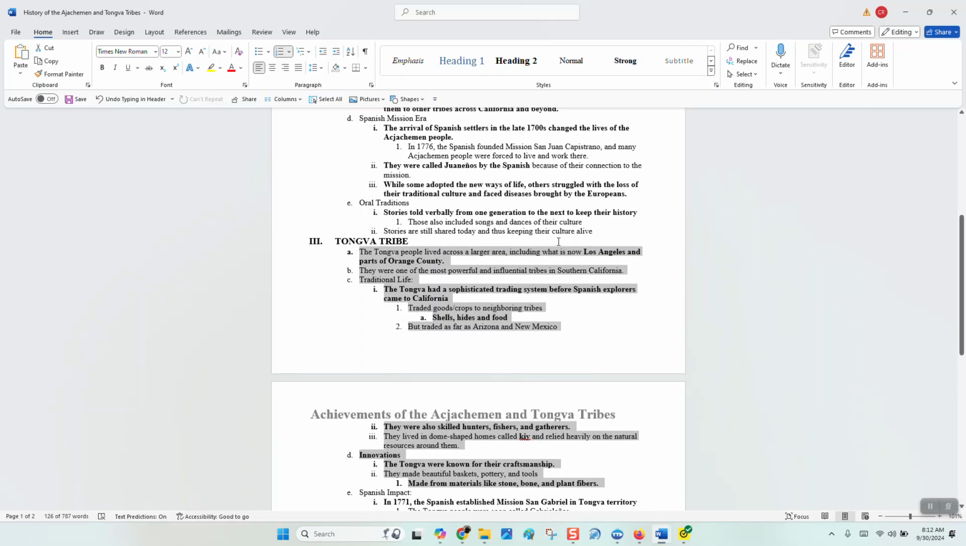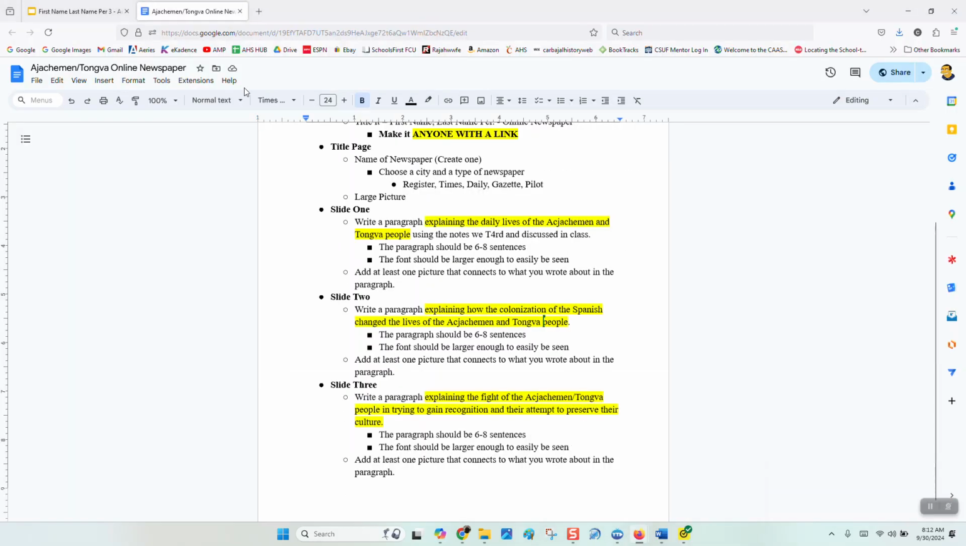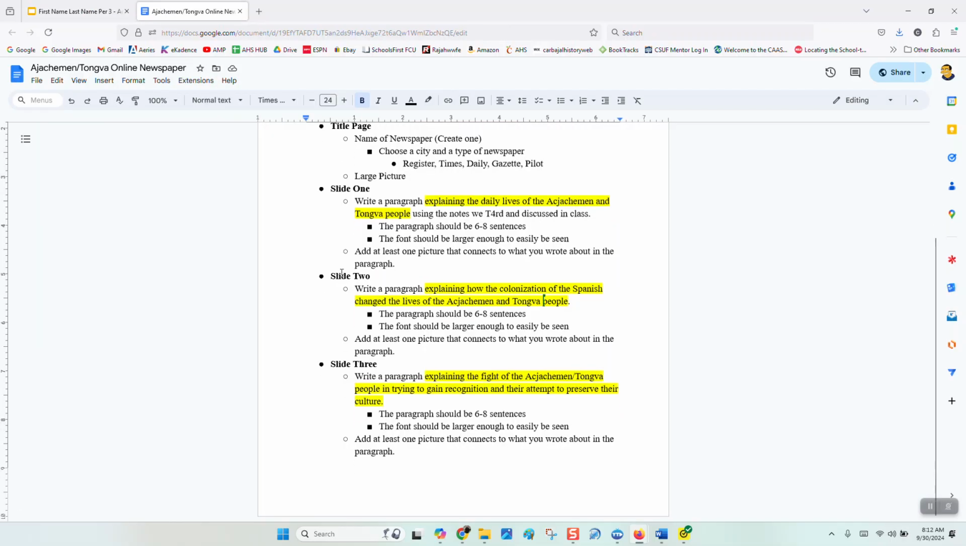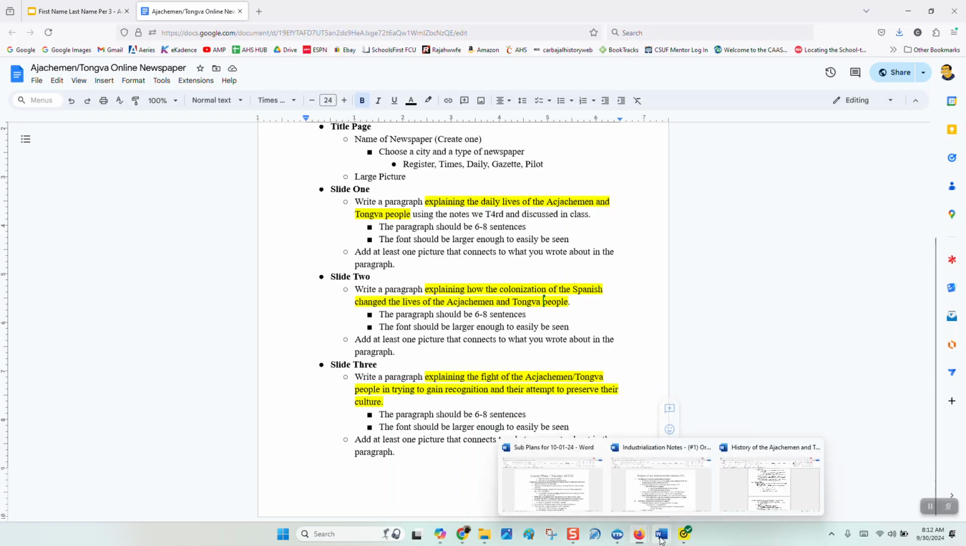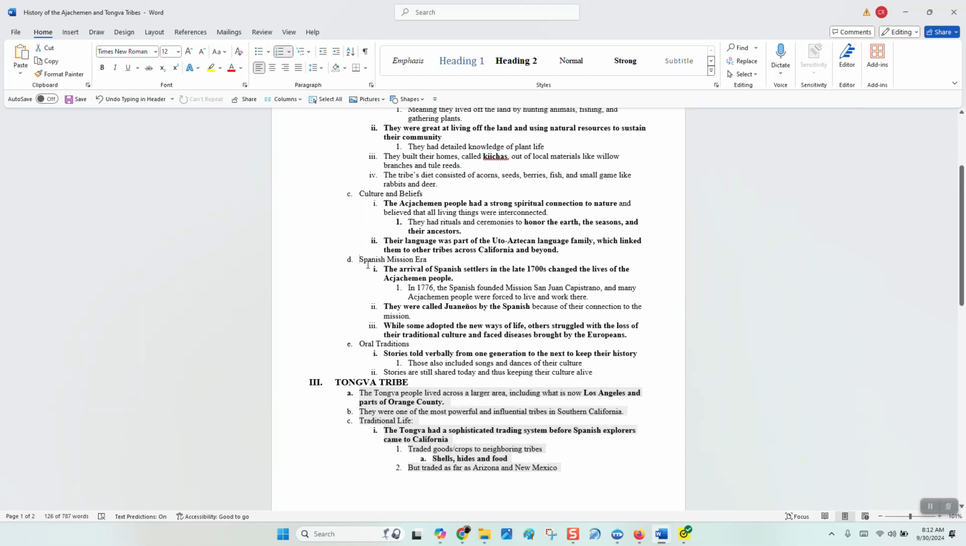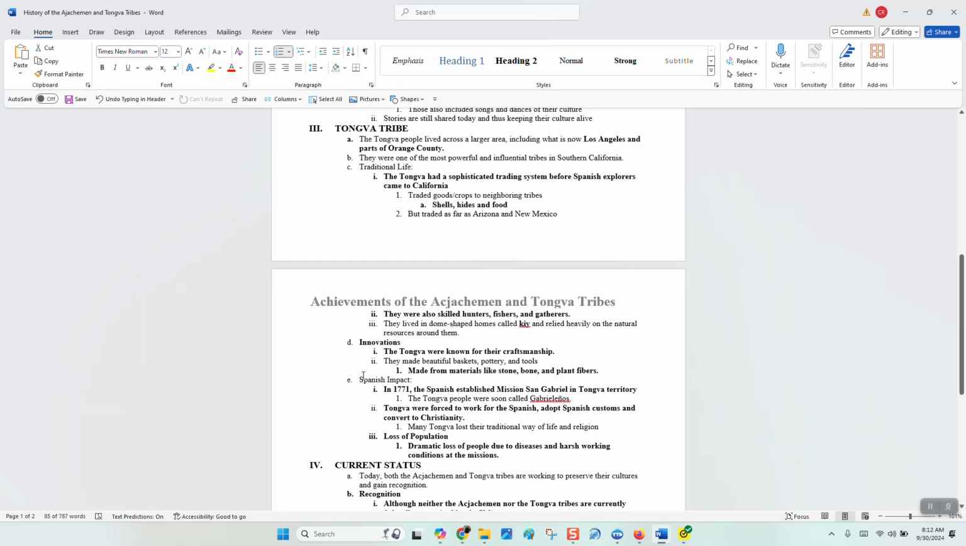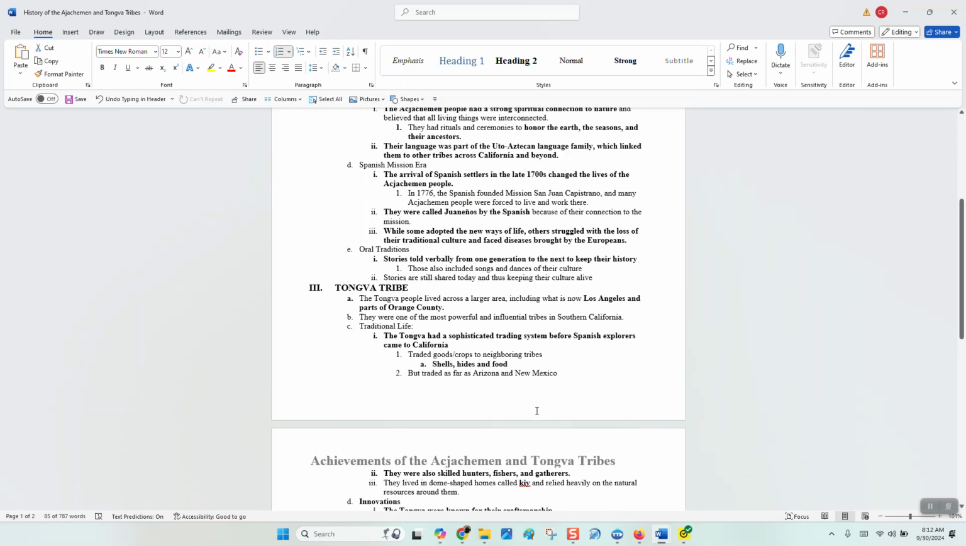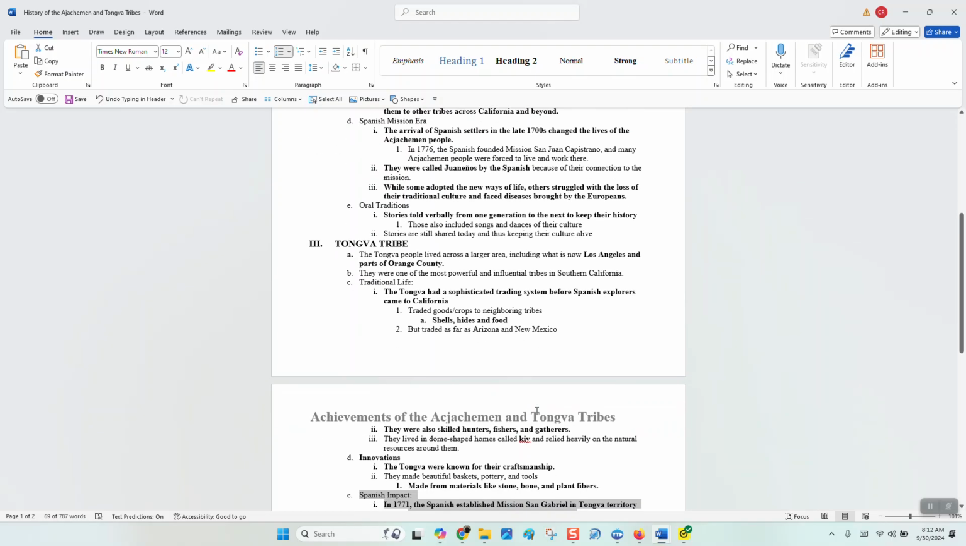That's your first slide. The second slide instructions tell you to write a paragraph, again 6 to 8 sentences, explaining how the colonization of the Spanish changed the lives of the Acjachemen and the Tongva people. You're going to find that information in the notes. For the Acjachemen, it's this section right here, the Spanish mission era, and for the Tongva, the Spanish impact. So you're going to read those two sections and write 6 to 8 sentences on how the Spanish colonizing these two tribes changed their lives.